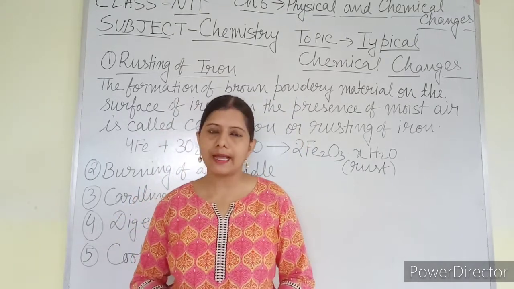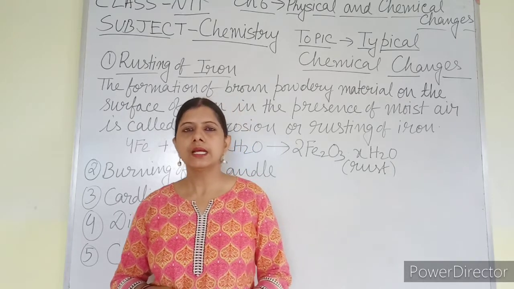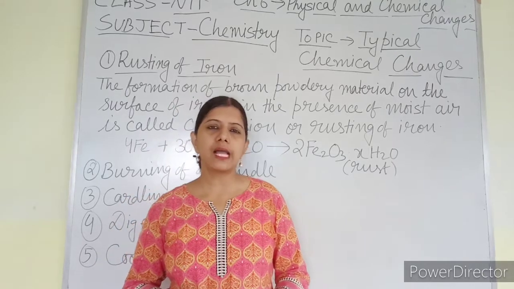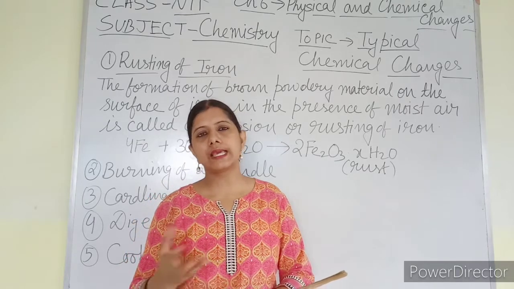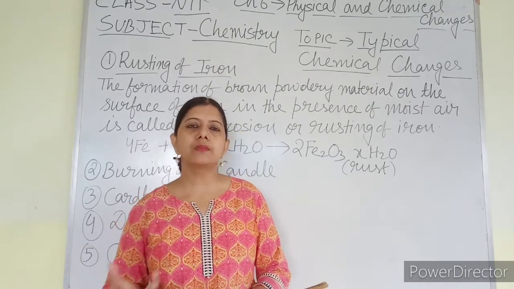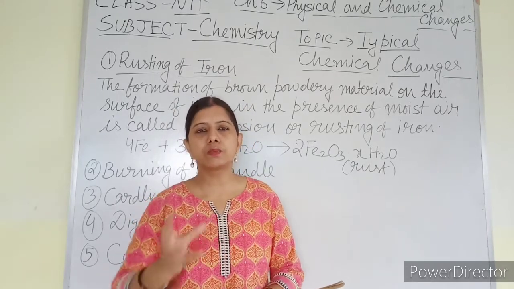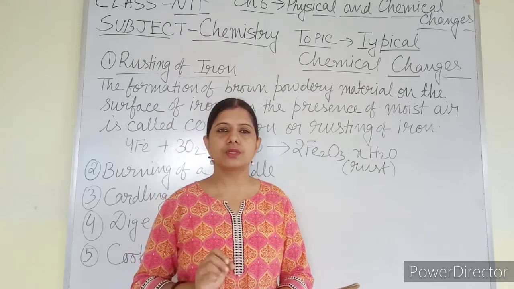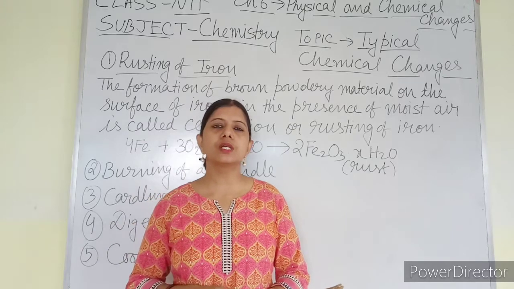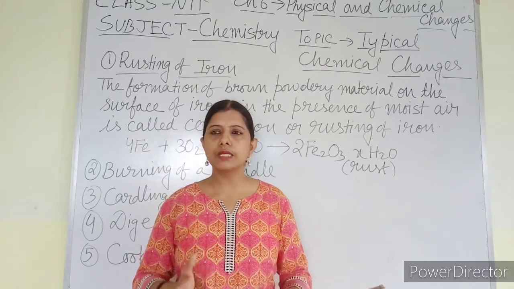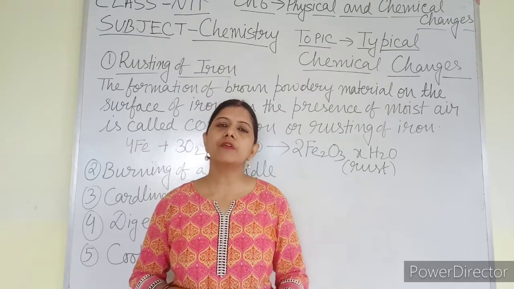What is rusting of iron? You might have seen, nowadays because it is rainy season, any object made of iron that is kept exposed outside your home, or somewhere it is coming in contact with water, has a reddish brown deposition over it. That reddish brown deposition is known as rust, and the formation of rust is known as rusting. So this is one type of chemical change.